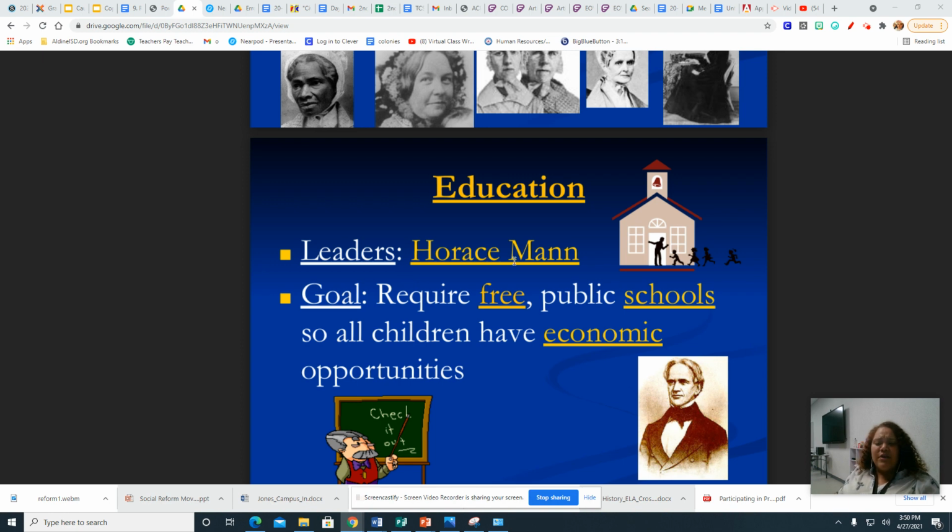All right, so the next reform movement is education. The leader is Horace Mann. The goal is to require free public schools so that children can have economic opportunities. It's a well-researched concept that when people are educated, they tend to do better in life. So Horace Mann felt like everyone should have the opportunity to go to school for free so that they can have a better economic life or get a job and make money for their family when they get older.